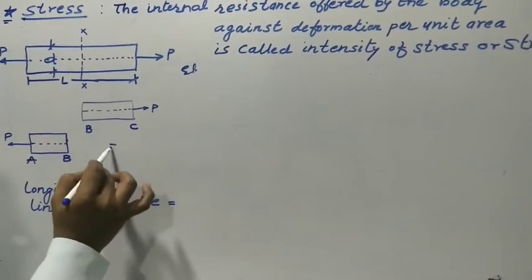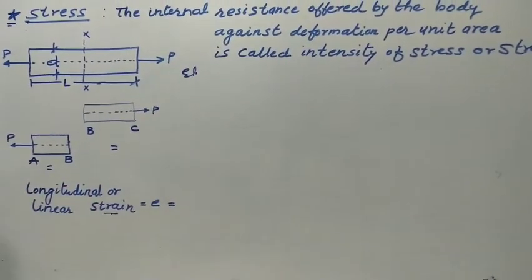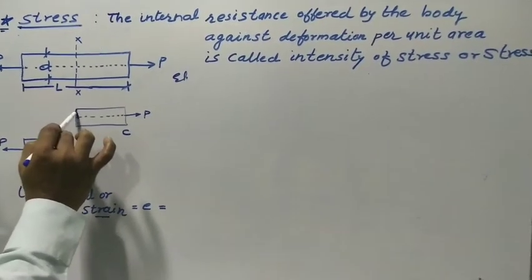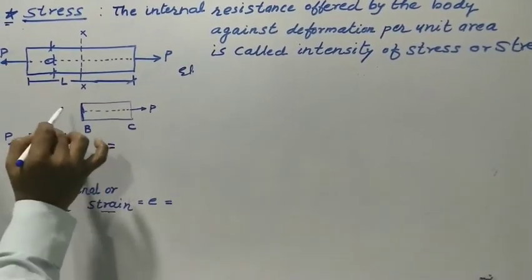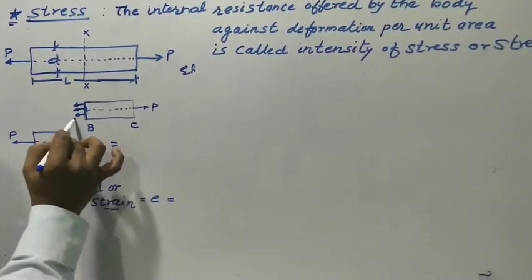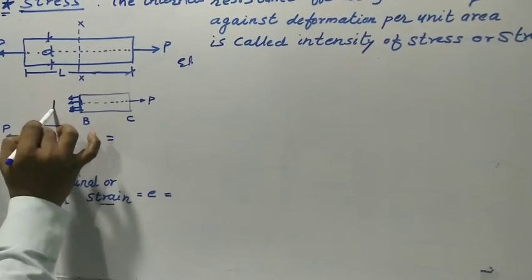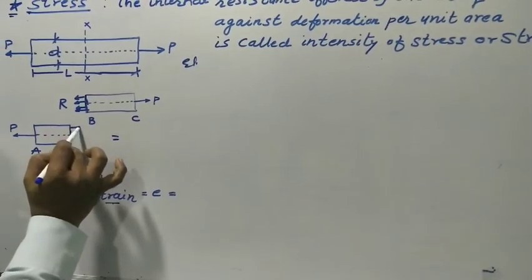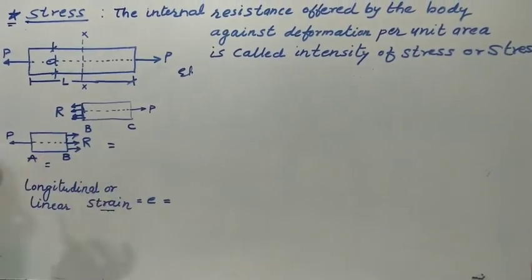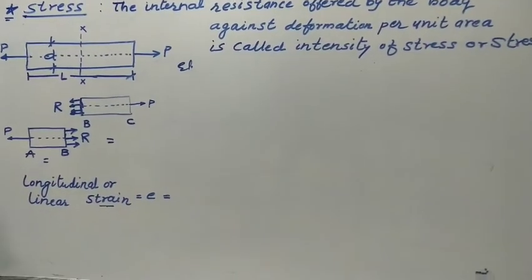When these two portions are in equilibrium, at that plane the resistance will be offered by the body. This is called R, the internal resistance.